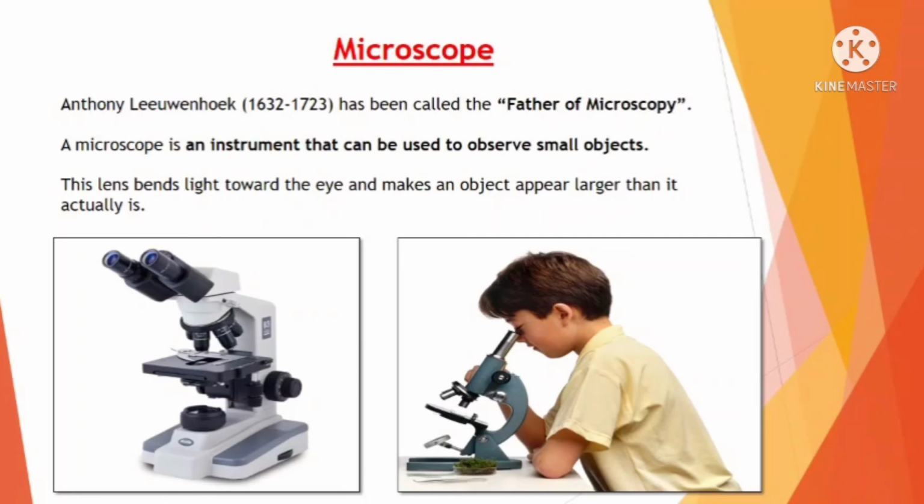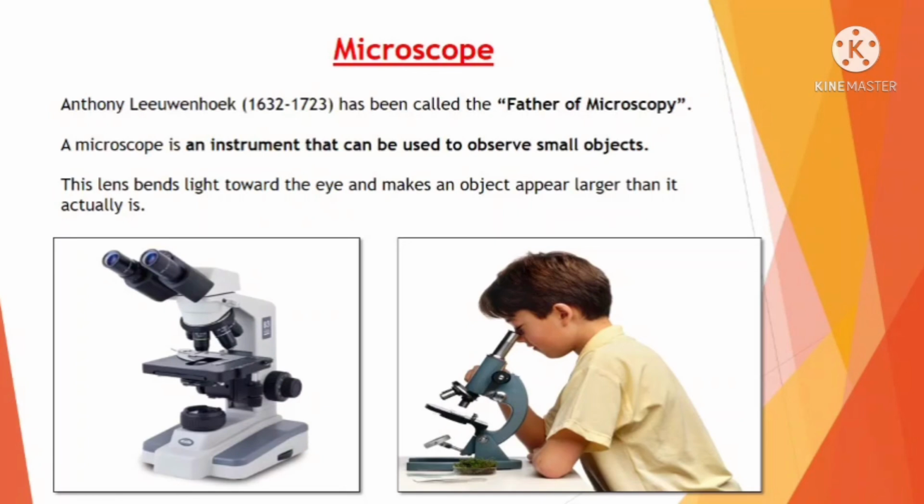Germs and bacteria cannot be seen with our naked eye, but when we put them under this microscope, they appear bigger. That's why we use the microscope to examine bacteria, viruses and all the microscopic organisms.